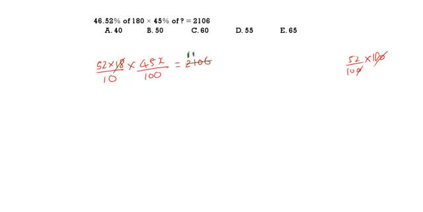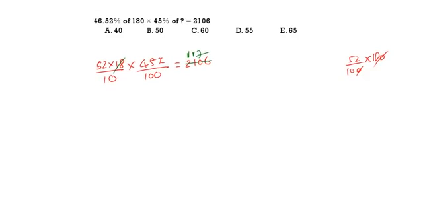52% of 180. You can take 52 into 18 by 10, because 52% of 180 means 52 by 100 into 180. 0 and 0 cancel. So 52 into 18 by 10 into x by 100 is equal to 2106. So first, how to do the calculation? First, divide 2106 with 18. 18 ones 18, 18 ones 18, 18 sevens. So dividing 2106 with 18, we get 117.